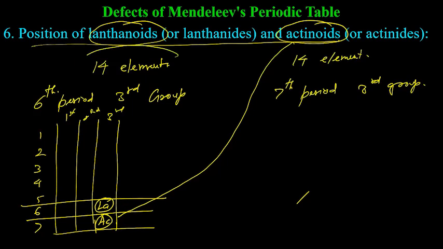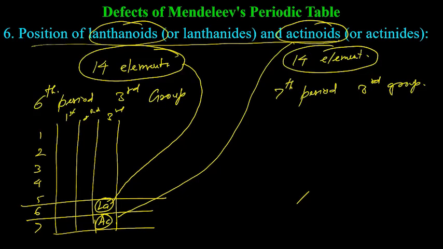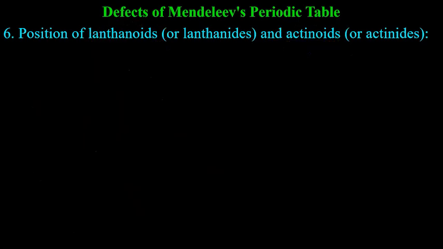But because these 14 elements after lanthanum have very similar properties, they have been placed together. So altogether there are 15 elements, lanthanum plus 14 others, in one cell. These are known as lanthanoids because they are with lanthanum. These 14 are known as actinoids because they are placed with actinium and have properties similar to actinium. In Mendeleev's periodic table, it was not able to explain anything about it.